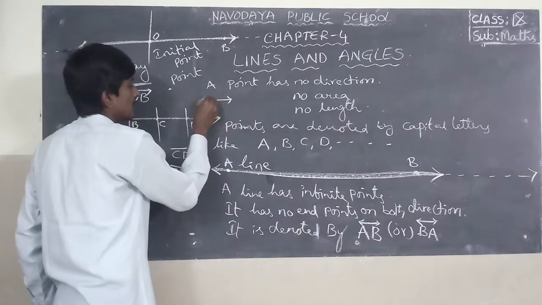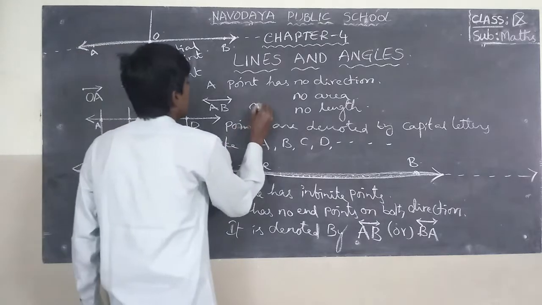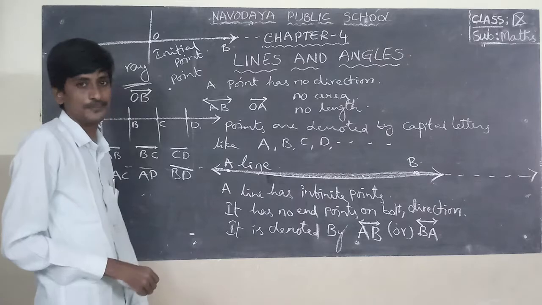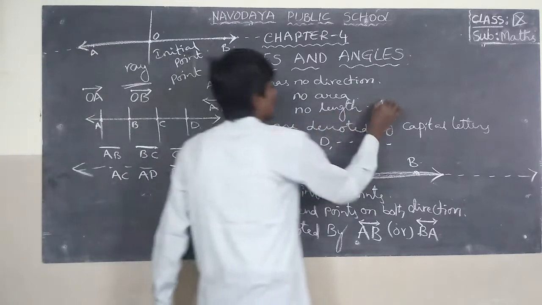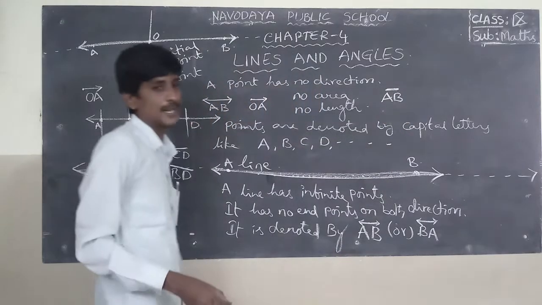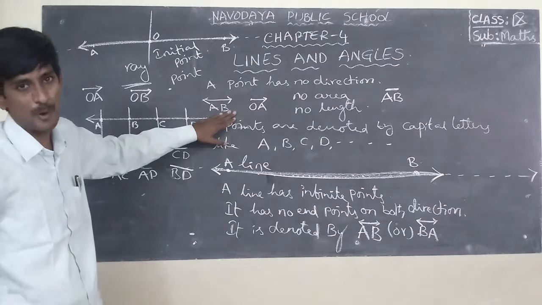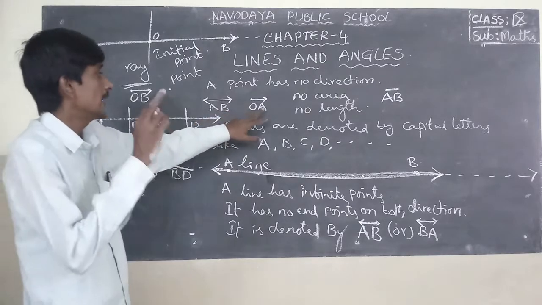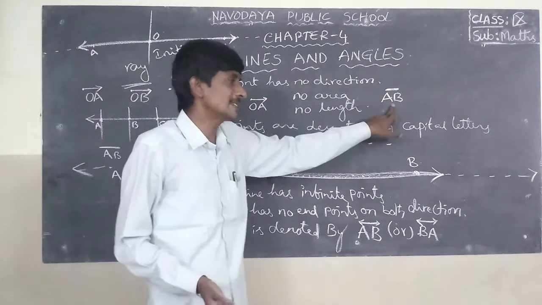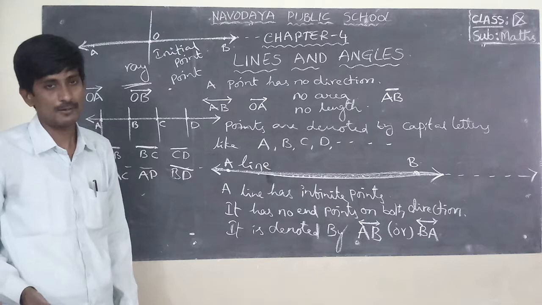Arrows on both sides, that is a line. Only one direction arrow, that is a ray. No arrow mark, that is a line segment. A line has no end points. A ray has one end point. A line segment has two end points.